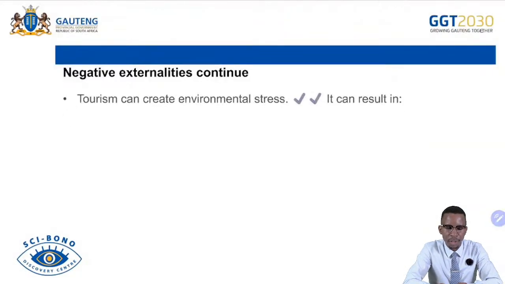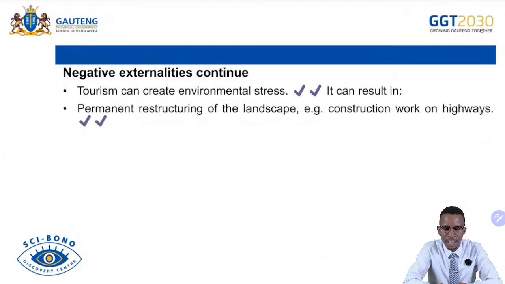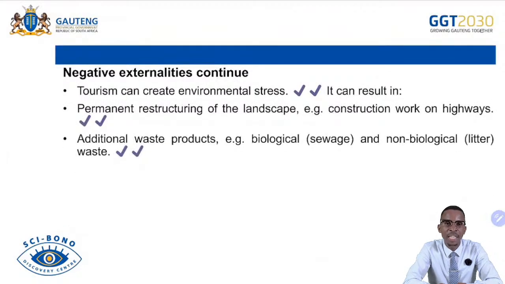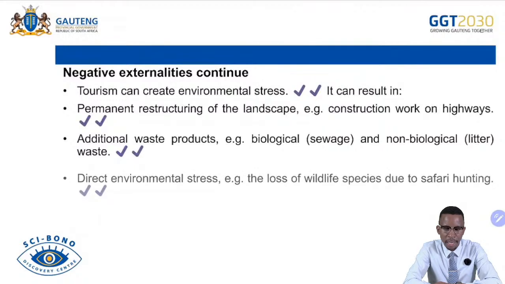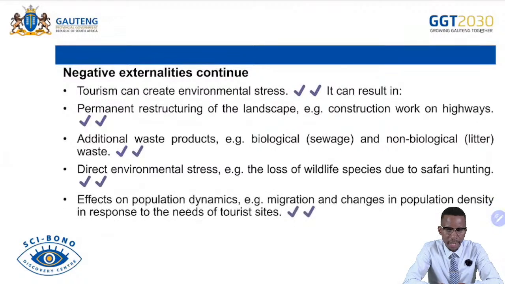And then we continue. Tourism can create environmental stress. It can result in the following: permanent destruction of landscape, where there's construction in place, and additional waste products. We all know that if a large number of people increase in the area, there will be additional waste. And then also direct environmental stress, the loss of wildlife species due to safari hunting, and the effect on population dynamics, e.g. migration and changes in population density in response to the needs of the tourist site.